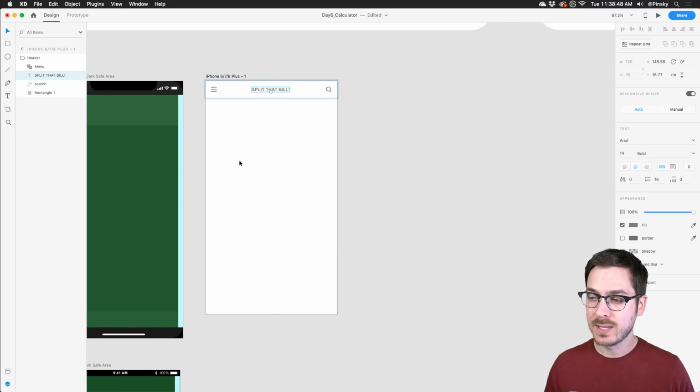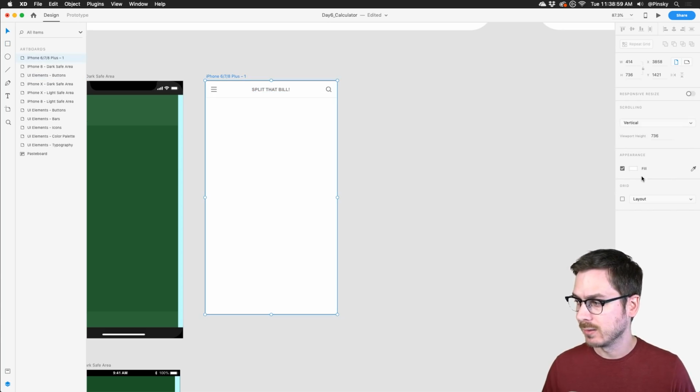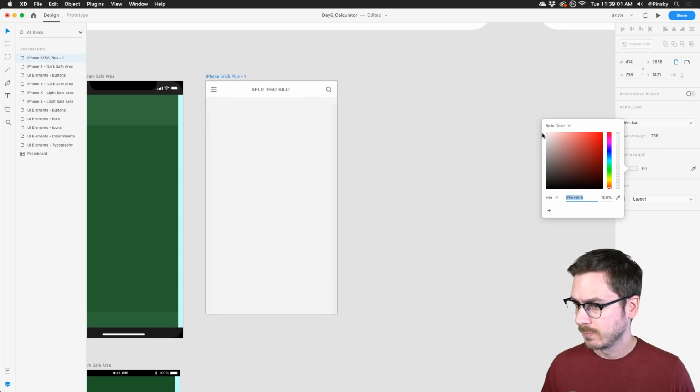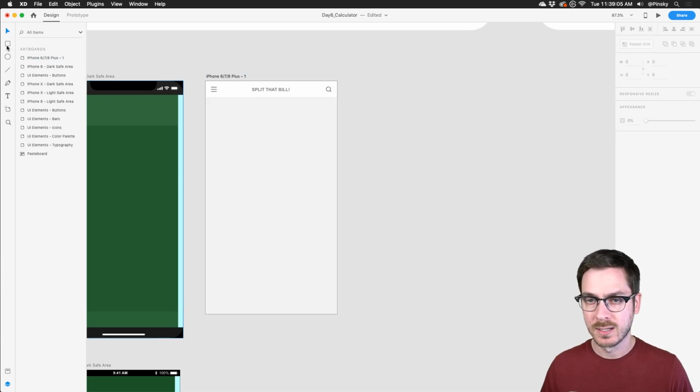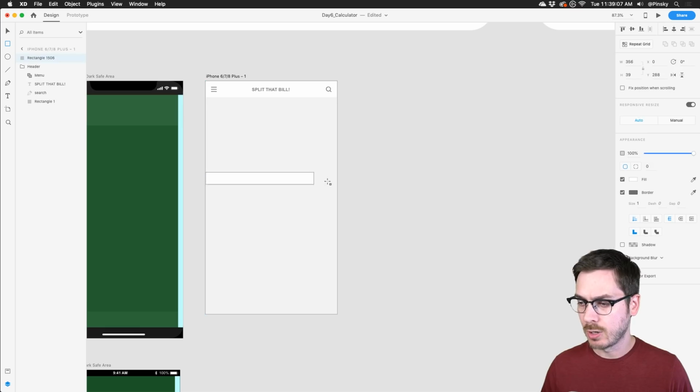Up here is going to have the information about the actual bill, and then down here is going to be the buttons. We're going to start with the buttons. So I'm going to grab my rectangle tool right about here. Let me make the background a little bit darker, somewhere right about there, just for now, so I can see the buttons as I'm dragging them out. And I'm going to grab my rectangle and just draw one out across the entire artboard, just like this. I'll make them nice and long.